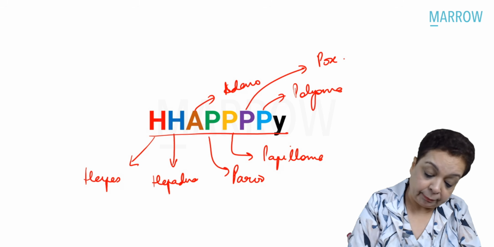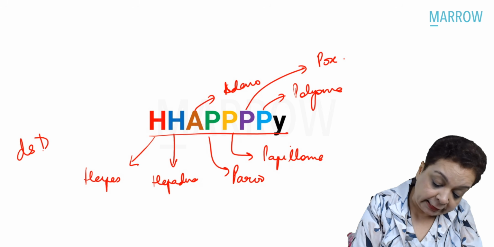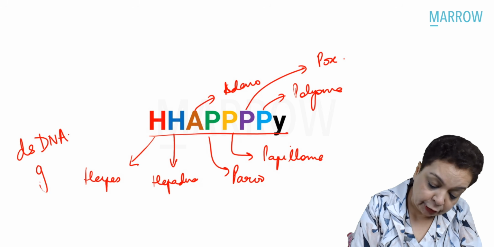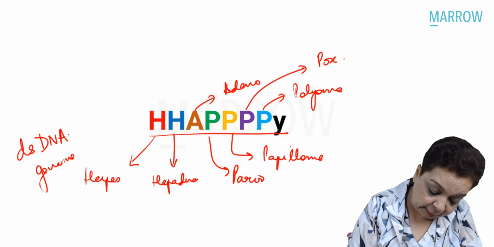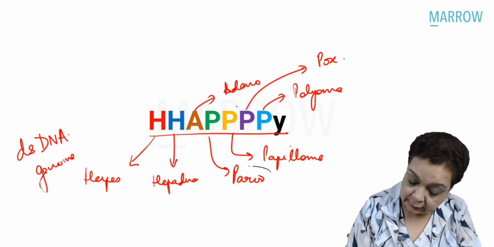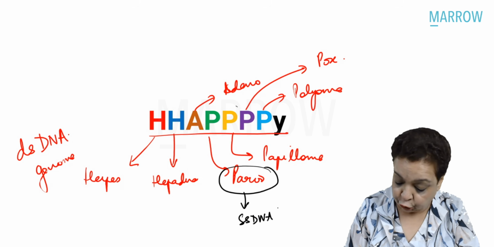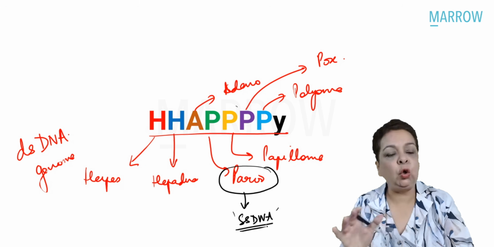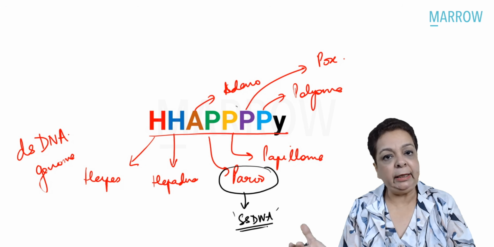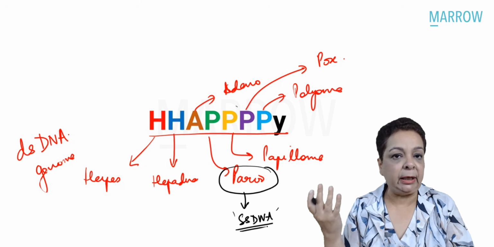And amongst them, all of them have a double stranded DNA genome with one exception. And the exception is parvovirus. Parvovirus has a single stranded DNA genome, right? So know the DNA viruses, rest all of them will be RNA viruses.